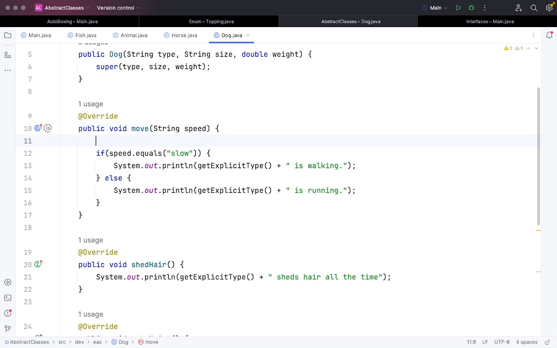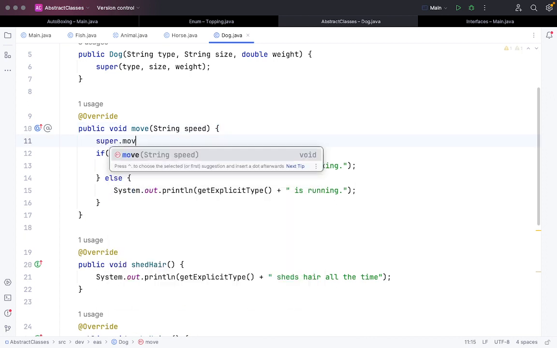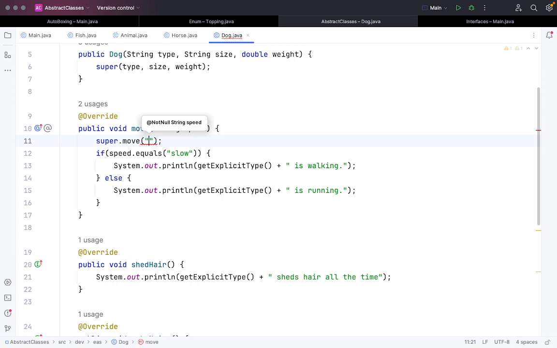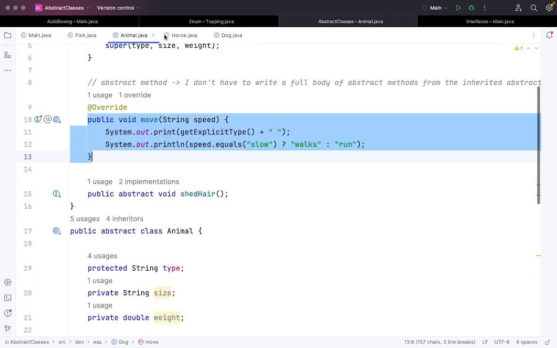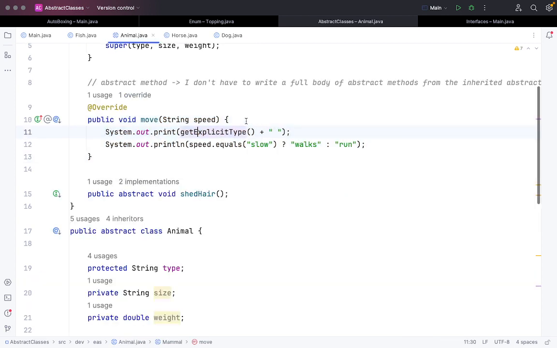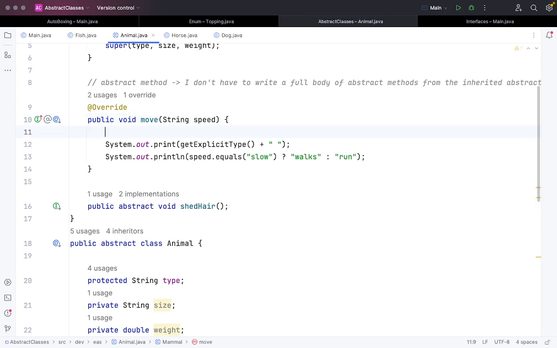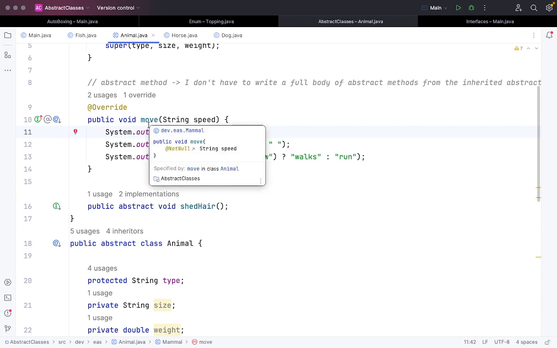Okay, so if you want to do that, you can do something called super.move, and you have to pass the string value, whatever the parameter value is here. Using that super.move function, wherever you want to place this line of code, you can invoke it. So let's say I do something. Let me say that it is a part of a particular class. So System.out.println, and let me write "at superclass", just for us to differentiate this thing. The print is coming from the superclass function.